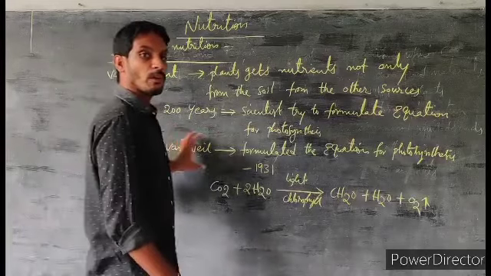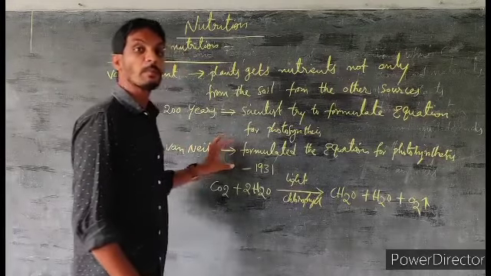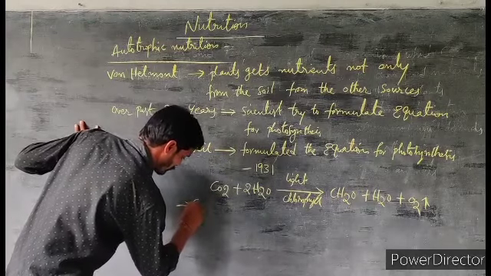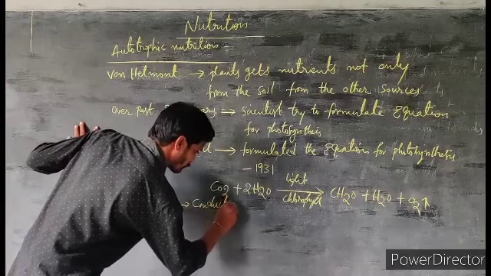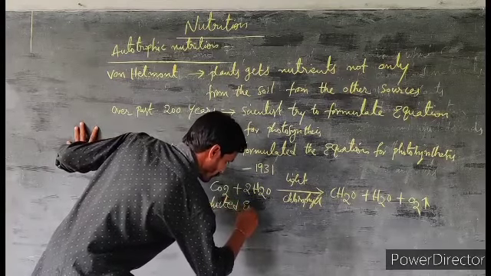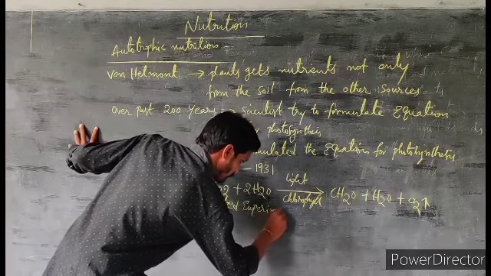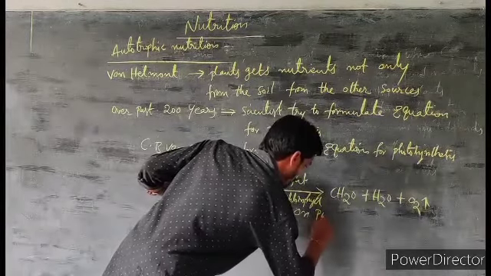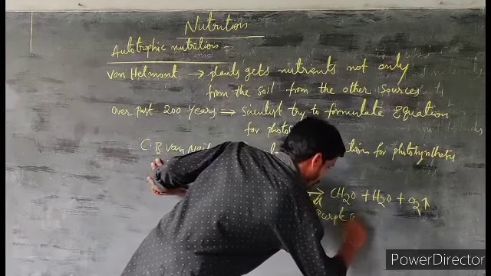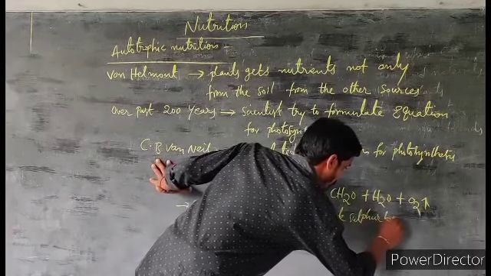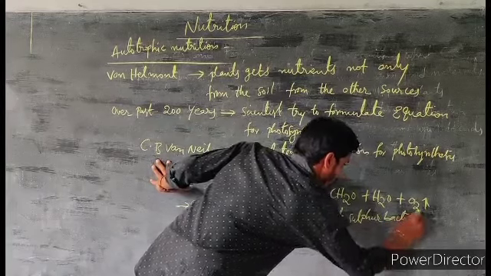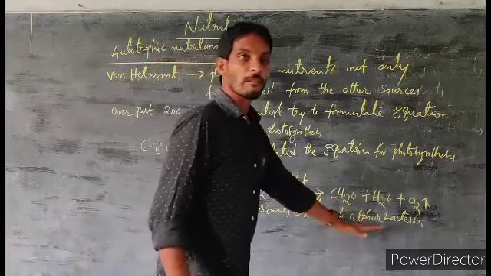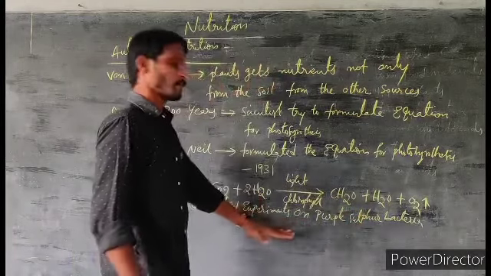C.B. Van Niel first conducted experiments on purple sulfur bacteria. What did he find by conducting these experiments?